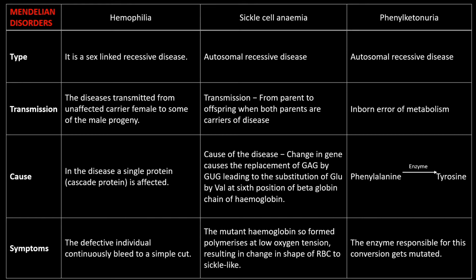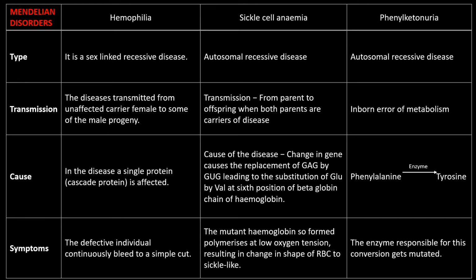So here you will find that phenylalanine, which is an essential amino acid, converts into tyrosine in a normal human being. But if a person is suffering from this disease, due to the lack of the enzyme phenylalanine hydroxylase, such conversion is not possible, and phenylalanine is converted into phenylpyruvic acid and other derivatives.